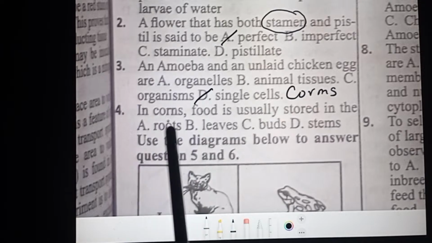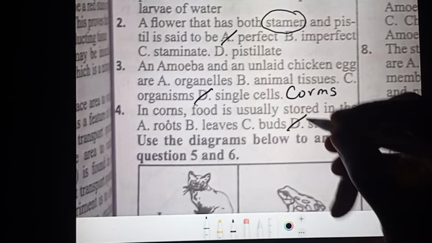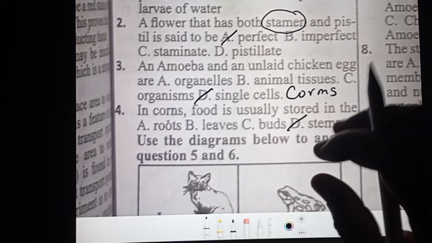So corms and not corns. Food is usually stored in the stems because corms are underground stems.